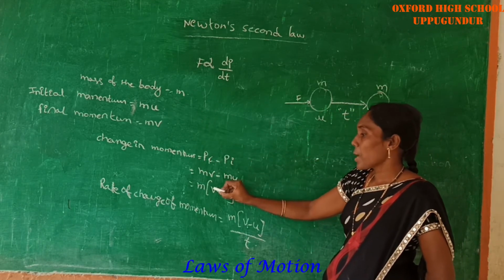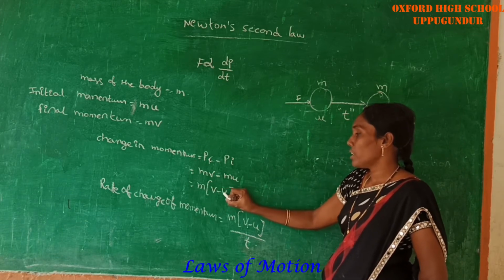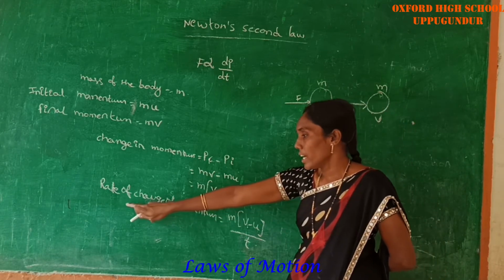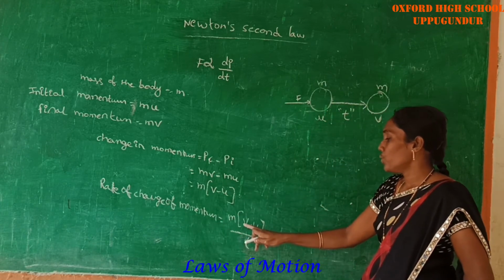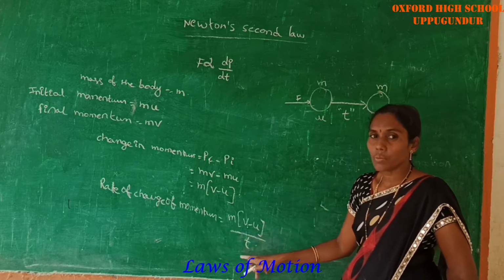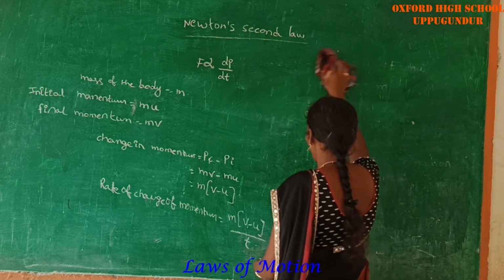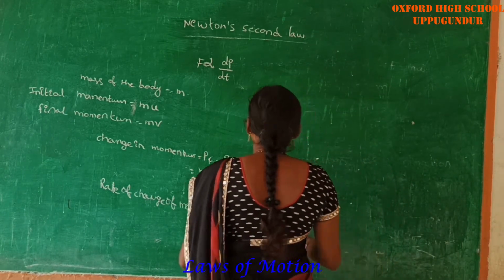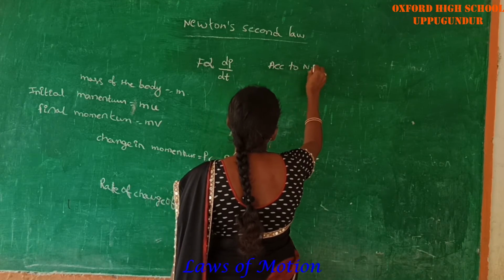Here m is common, and the remaining value is m into (v minus u). The rate of change of momentum is equal to m into (v minus u) by t, where t is nothing but time. Now, what is Newton's second law? According to Newton's second law,